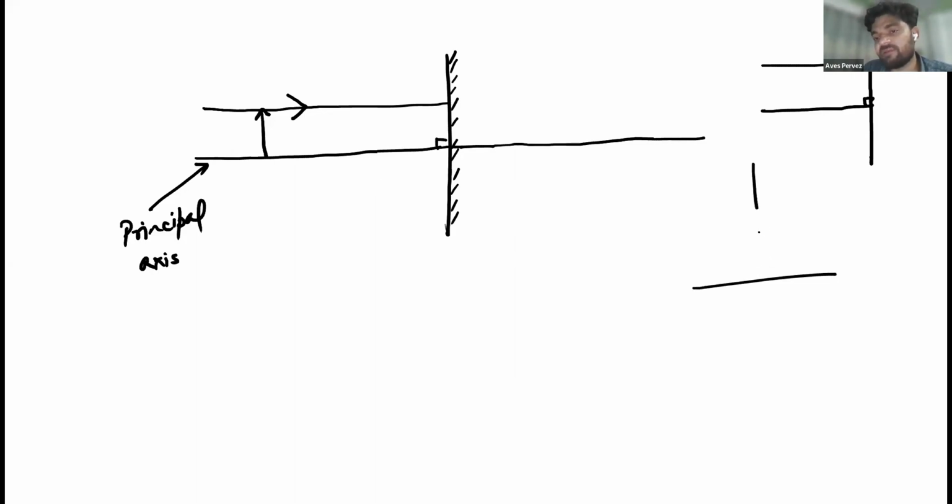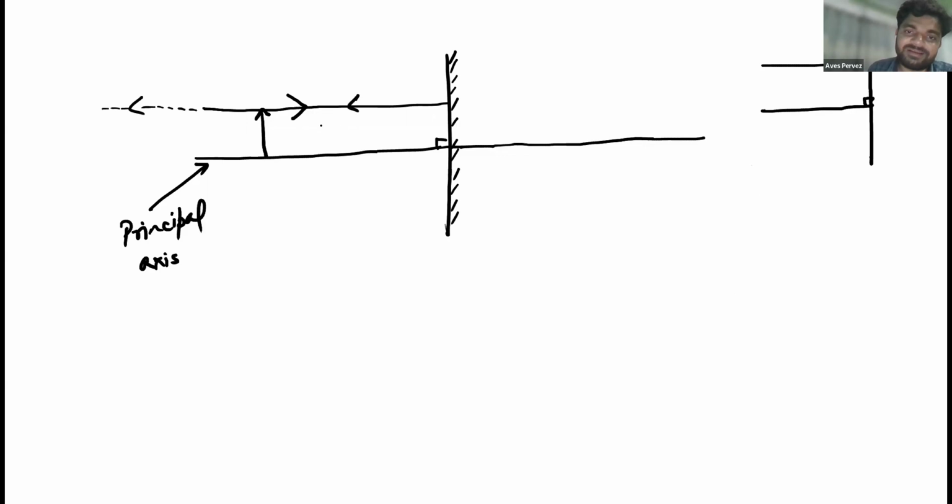For example, if I'm having this normal line and this is the mirror, and the ray is passing through this at an angle of 30 degrees. If I decrease the angle to 15, then the ray will come back at 15. And if I make this angle 2 degrees, then the ray will come back at 2 degrees. And if I make this angle 0 degrees, along with the normal, then the ray will come back over it. In a similar way, if the ray is striking normally to the surface, then it will bounce back. So let's imagine that this is bouncing back.